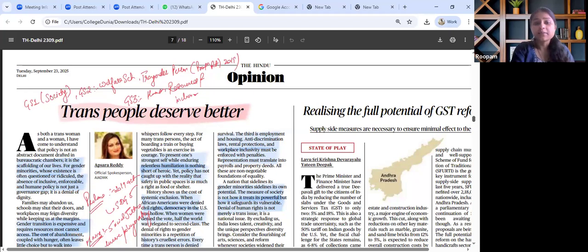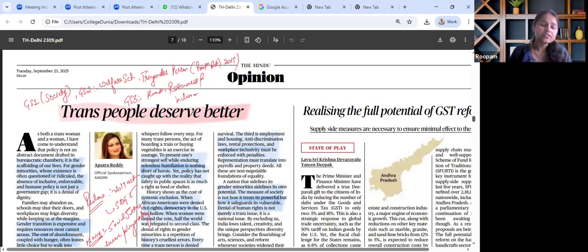The several schemes that have been launched to empower them can be quoted. The gap between policy promises and lived realities of transgender people on the ground can be read. From the prelims perspective, we need to know about the 2019 Transgender Persons Protection Act. At the same time, SDG 5, wherein we have to fulfill gender equality. So what are the steps that we have taken in this regard?